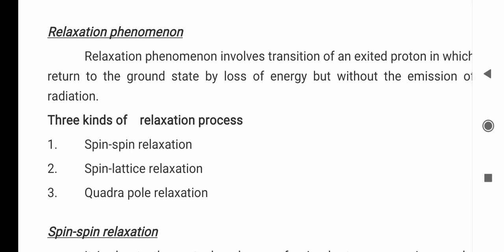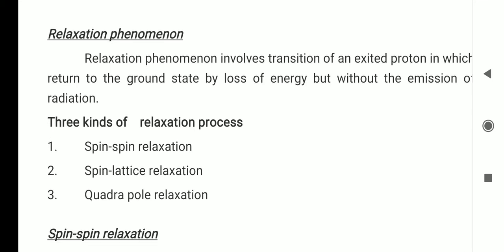Relaxation phenomenon means that excited protons return to the ground state with loss of energy but without emission of radiation.